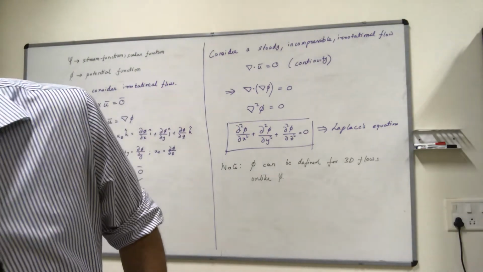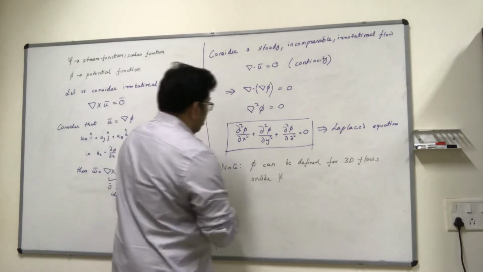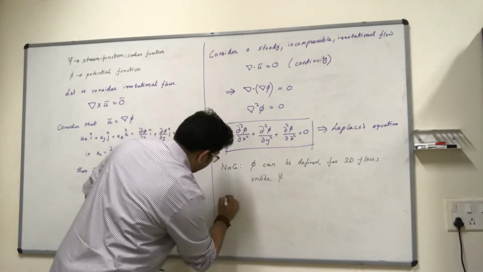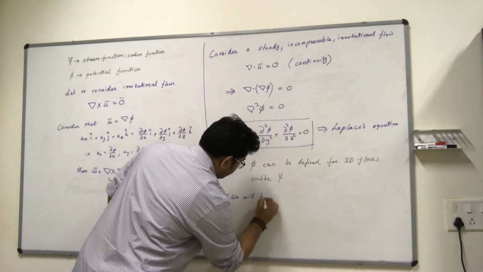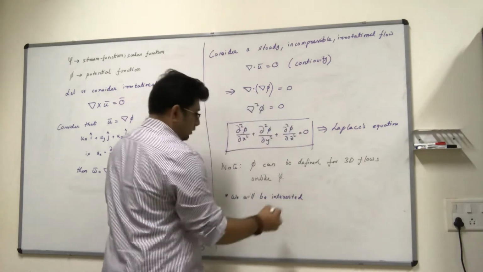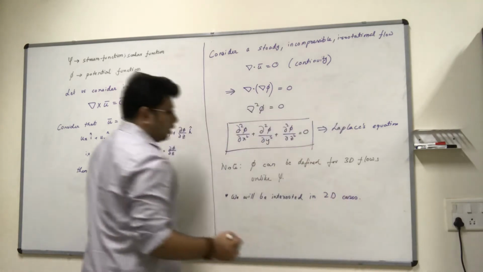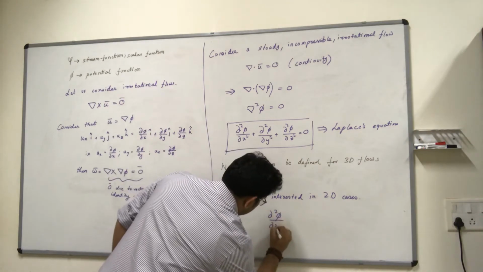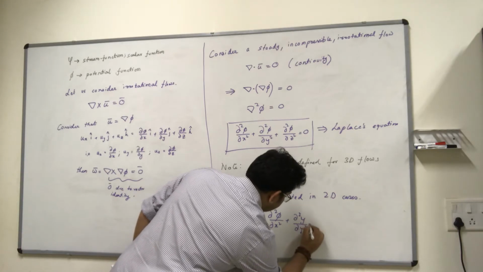Okay, let's see a couple of more things. We are going to look at 2D cases, and we will see in a second why we are interested in 2D cases. In 2D cases basically you have the function phi such that it will have to satisfy this equation.